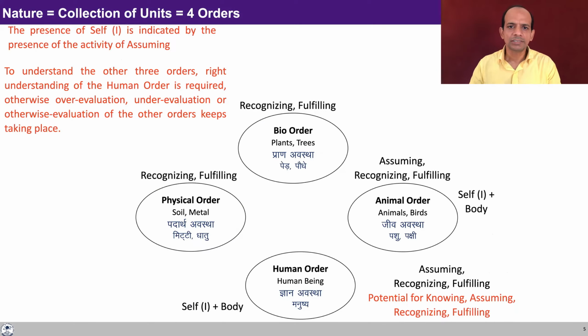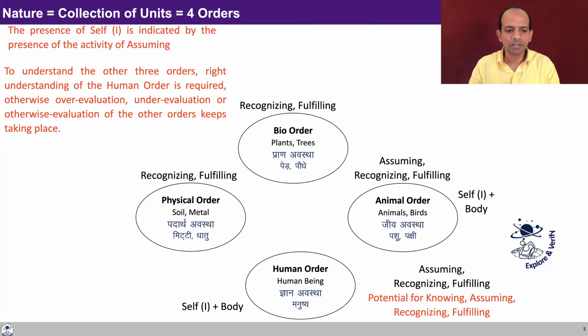Now, looking at the four orders in another way, we'll see that the physical order only has the activity of recognizing and fulfilling. The bio order has activity of recognizing and fulfilling. Looking at the animal order, we can see that there is a self as well as the body, and in the self, there is activity of assuming, recognizing, and fulfilling. The human order is also coexistence of self and body, and the self has potential to know in addition to assuming, recognizing, and fulfilling. One important thing to mark is that the presence of self is indicated by the presence of activity of assuming.